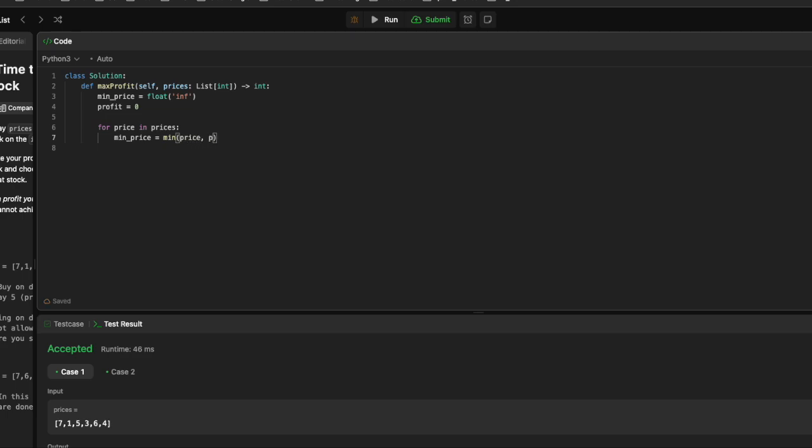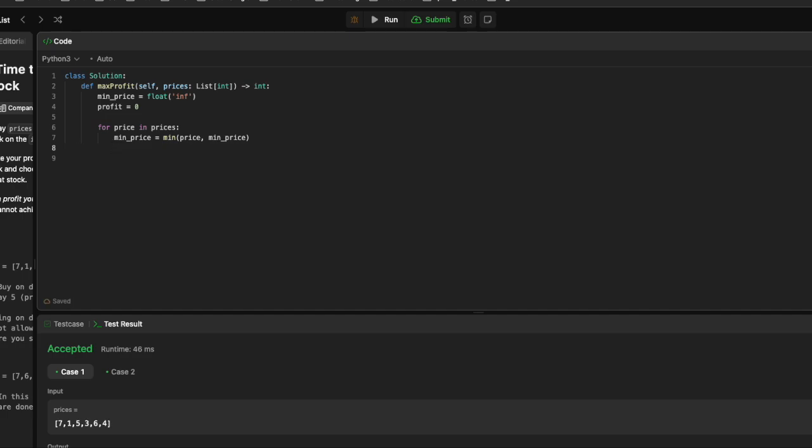You're setting min price to positive infinity because there's no number that can be greater than positive infinity. In the minimum, it's very easy. You compare the number here to it, and your first minimum price will be the first price.